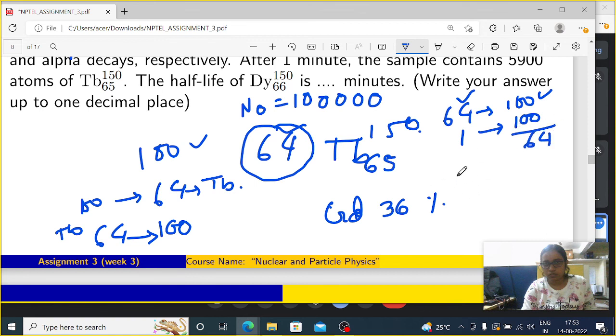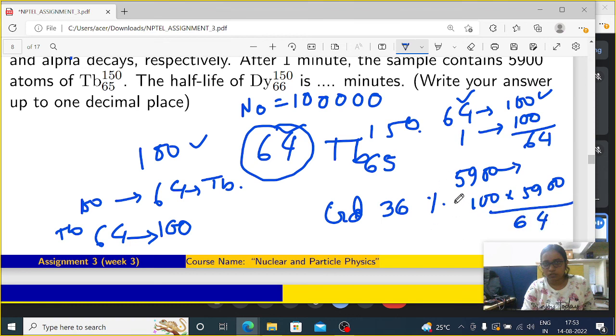Now coming to the part given in that question: after 1 minute the sample contains 5900 atoms of Tb-65 150. So after 1 minute, what will be the value of the parent nucleus? It will be 100 into 5900 divided by 64.